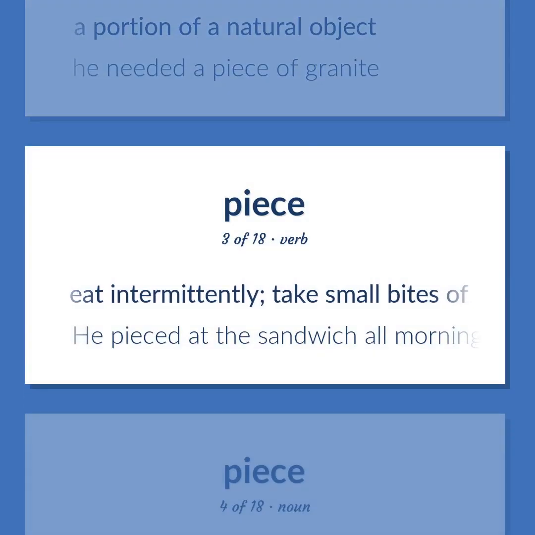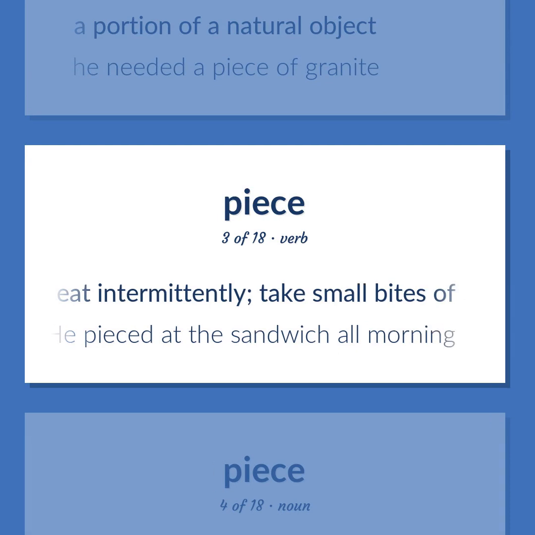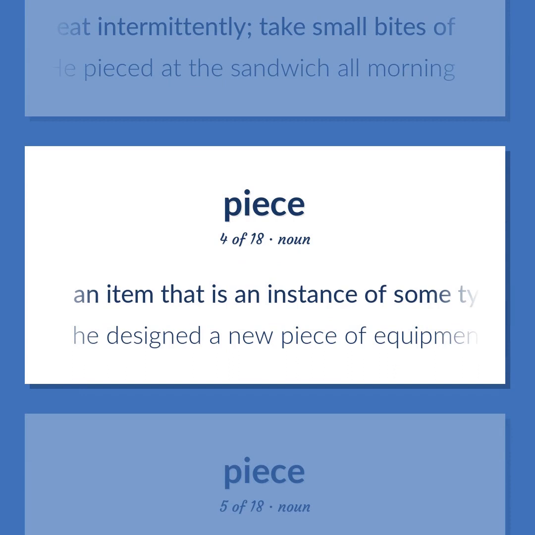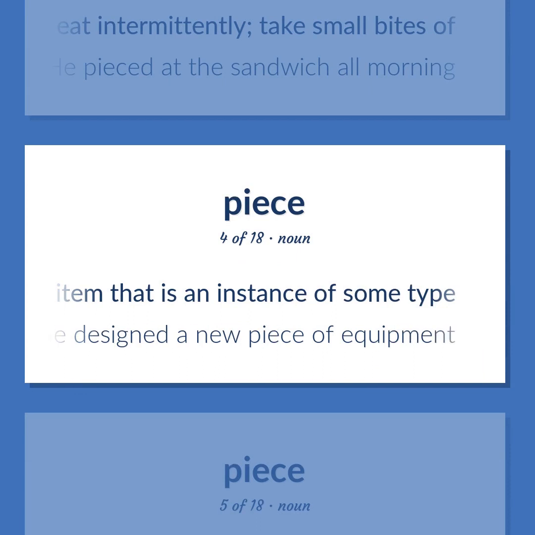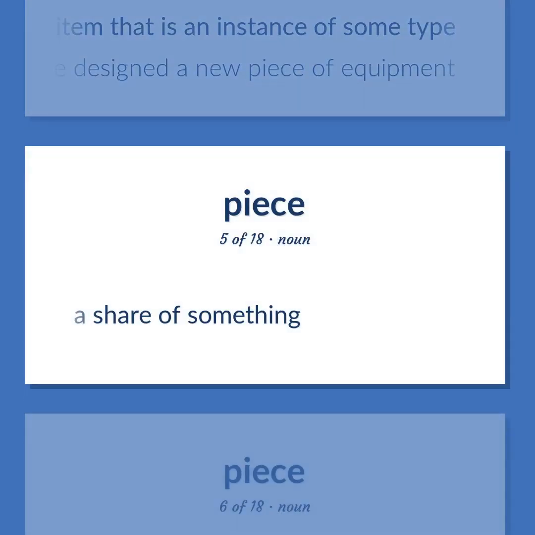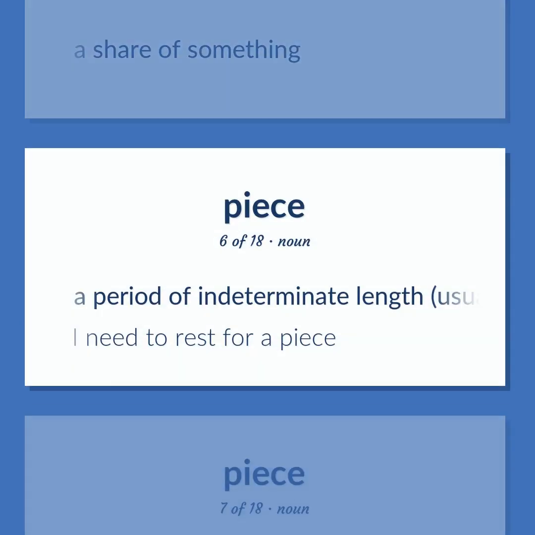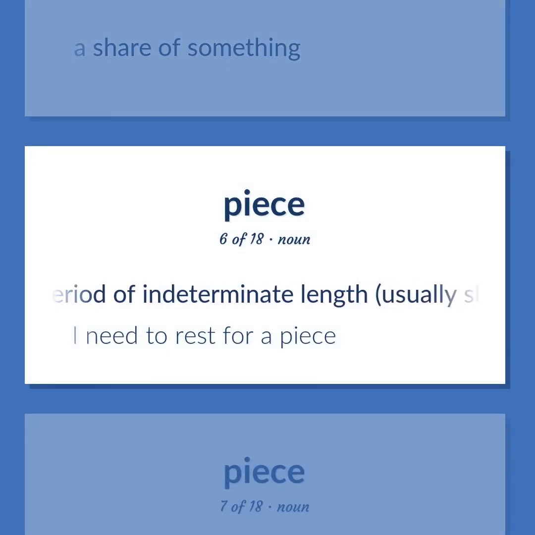Eat intermittently. Take small bites of. He pieced at the sandwich all morning. An item that is an instance of some type. He designed a new piece of equipment. A share of something. A period of indeterminate length, usually short, marked by some action or condition. I need to rest for a piece.